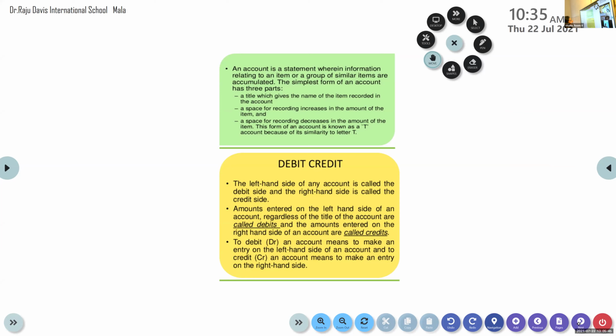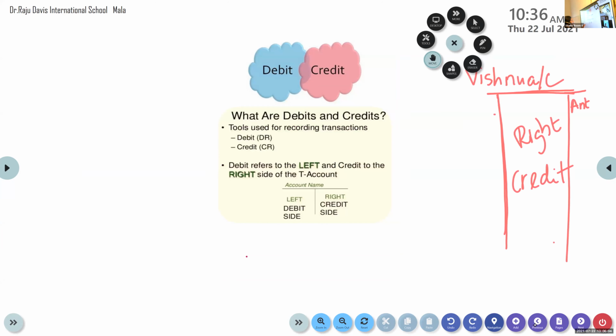So it is a statement where all information related to a particular item is recorded or mentioned. In its simplest form an account has 3 parts. Which were the parts? First one, an account name, then a left hand side which is the debit side, and the right hand side called the credit side. These are the three parts of an account.